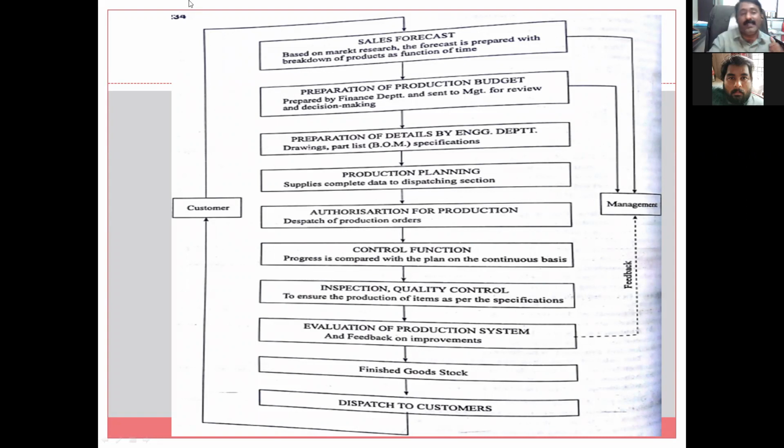So this is required. Then preparation of production budget. This is prepared by the finance department and sent to management for review and decision making. So, preparation of production budget.